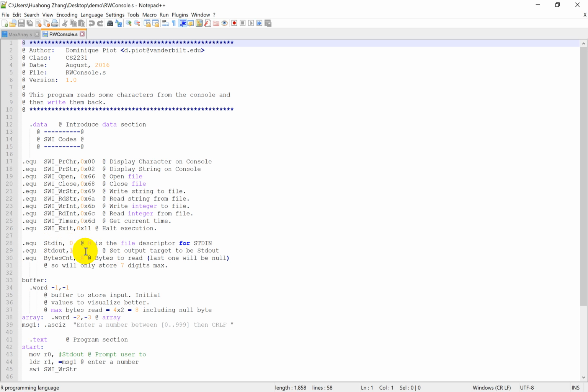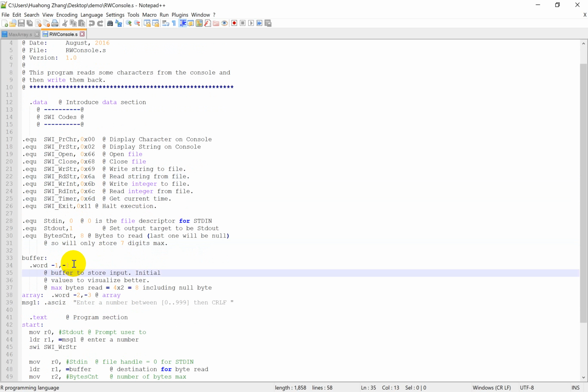Therefore, if we pass 0 to R0 and then call SWI read string, we can get the standard input, same as the standard output. In this program, we also have a buffer here. It will store the input after the SWI reads from the console. And here, the message 1 has a string that we will use to ask for input.